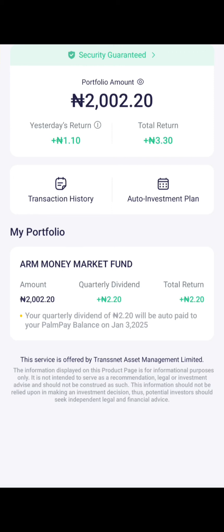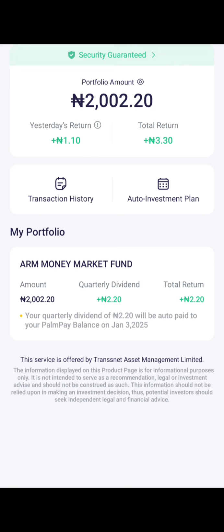Let me check my portfolio. You see, I have 2000 naira here. You see my returns every day. Total returns 3 naira. Yesterday's return 1 point. I think every day I'm getting about 1 naira 10 kobo. You understand? So this thing is just coming up every day, coming up every day, coming up every day.